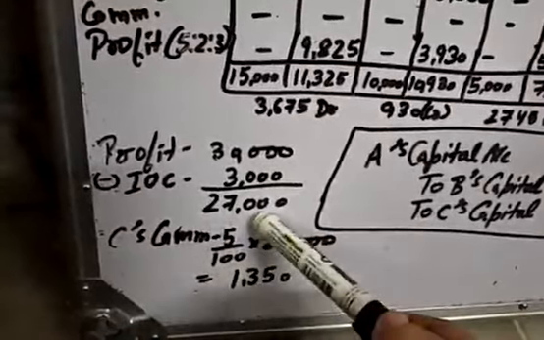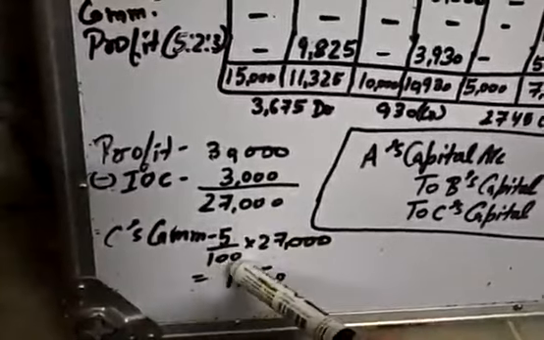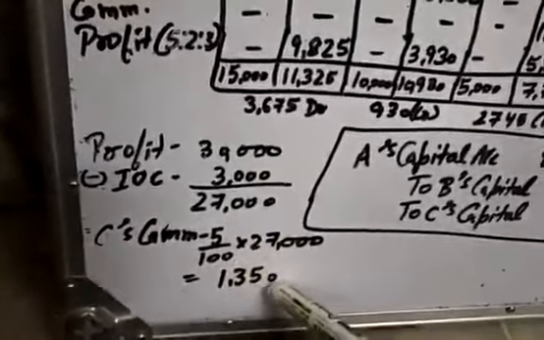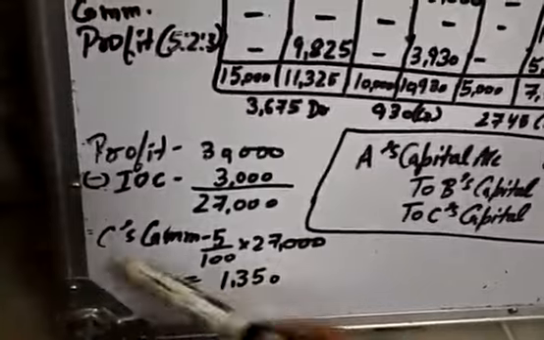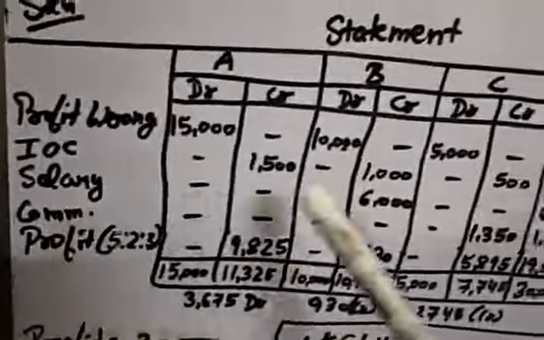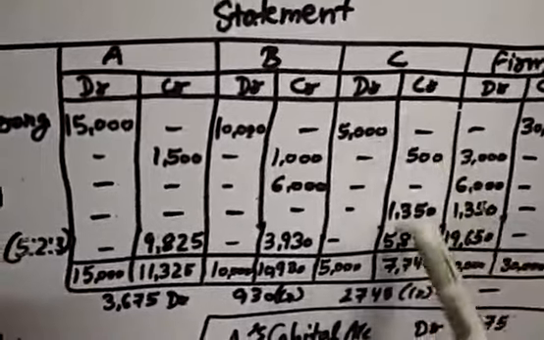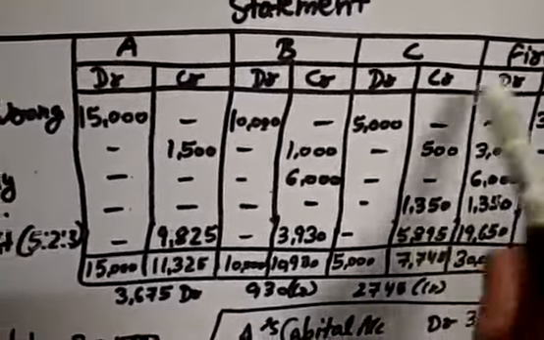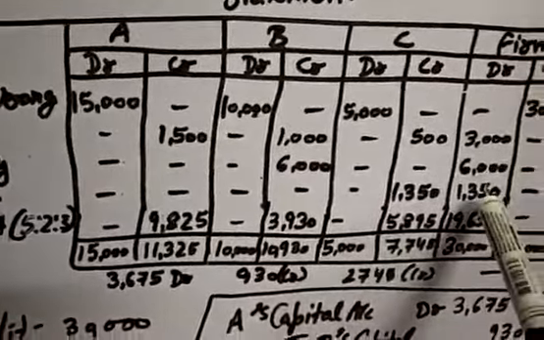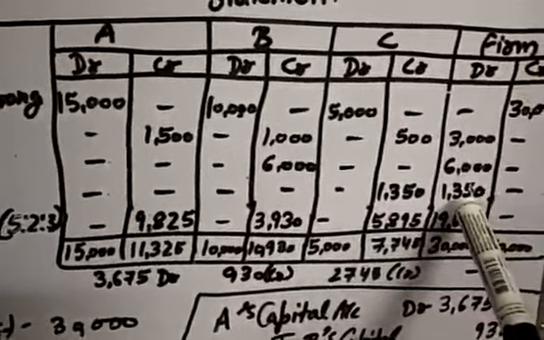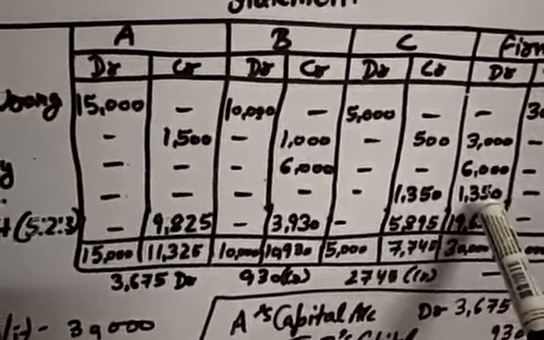On this 27,000, you have to calculate 5% commission, which is 1,350, and this is to be given to C. So C's capital account will be credited with 1,350 and it will be an expense for the firm. The firm will be debited with 1,350.